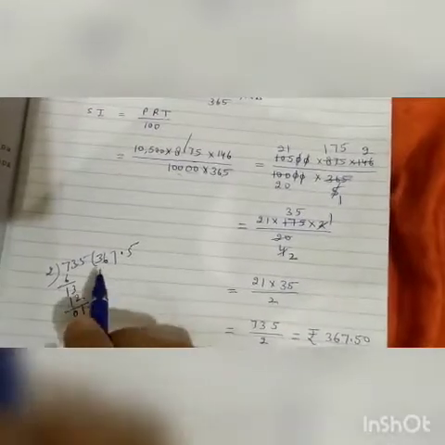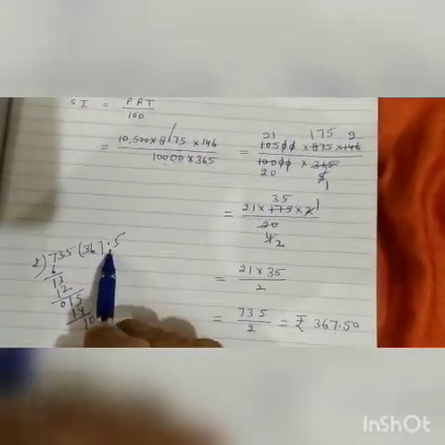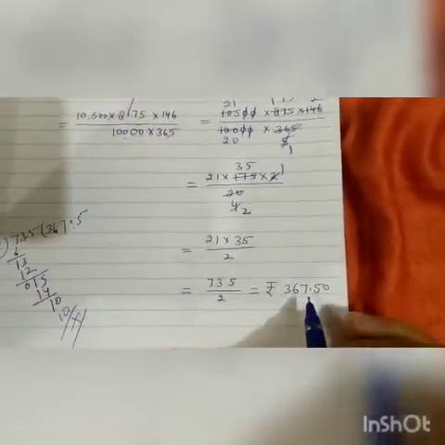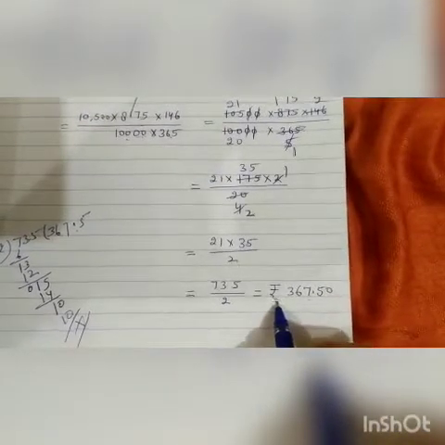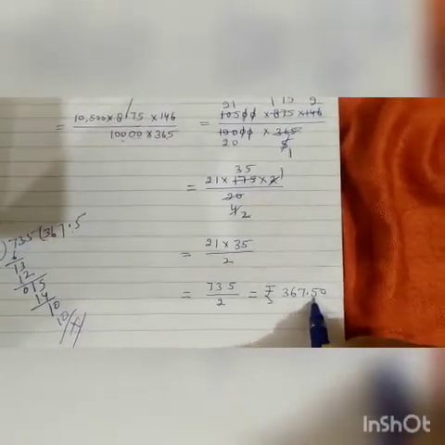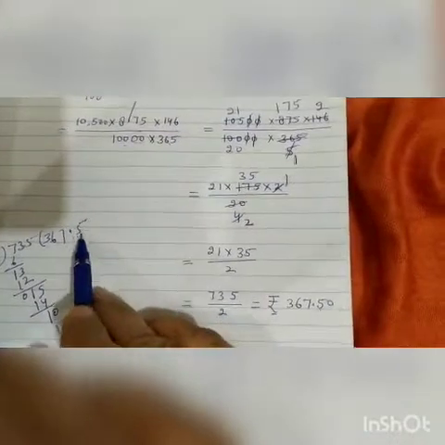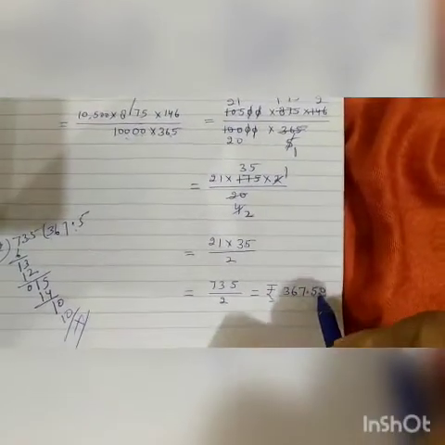It is 367.5. Students, when the answer unit is rupees and after decimal there is one digit, as here 0.5, then add 1 zero. Clear?